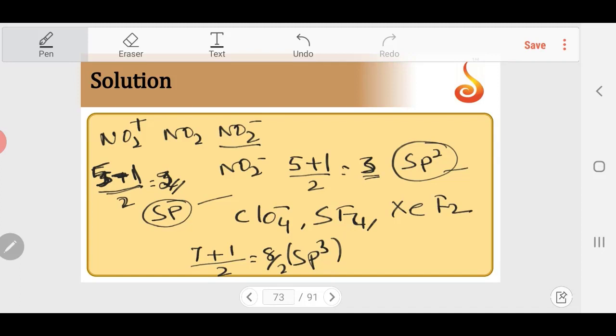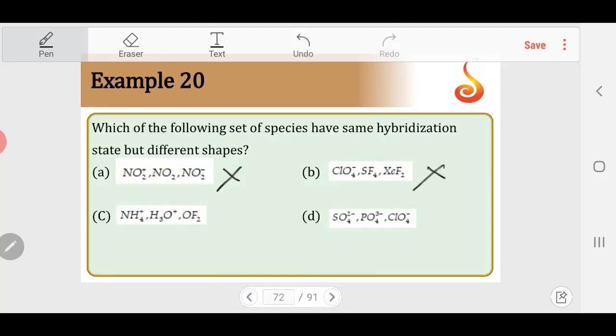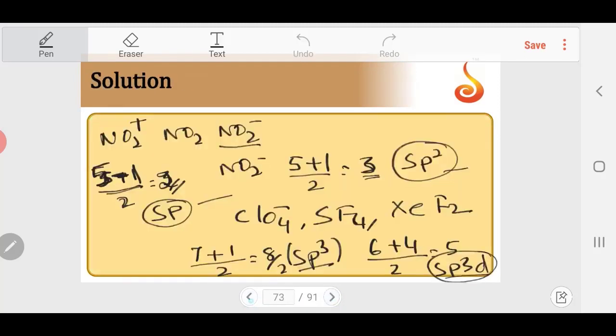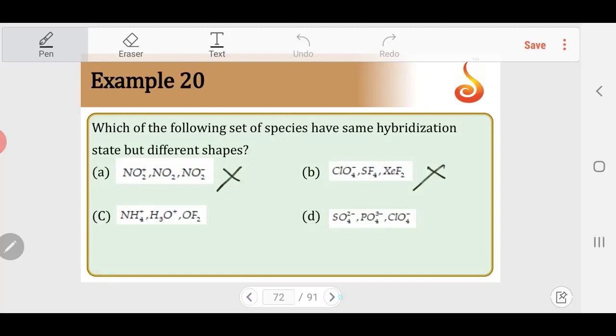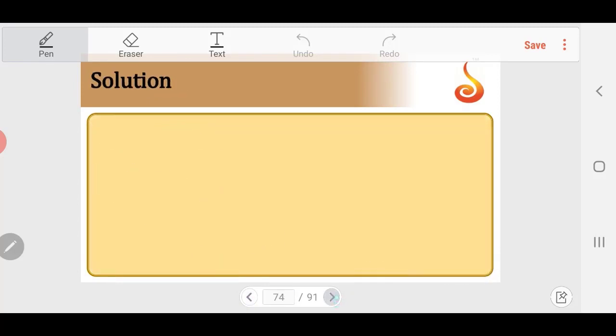SF4: sulfur has 6 outermost electrons, the number of monovalent atoms is 4, 6 plus 4, no charge, so 10 by 2, it is 5, sp3d. So one is sp3, one is sp3d, so definitely the hybridization is not the same. Even the second option is not correct. The third one: NH4 plus, H3O plus and OF2.